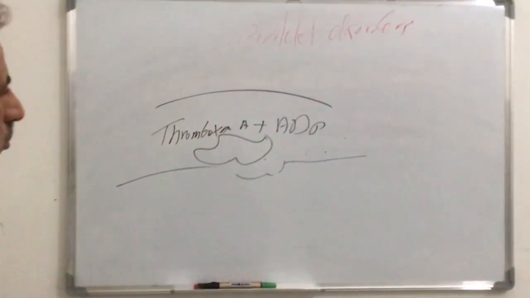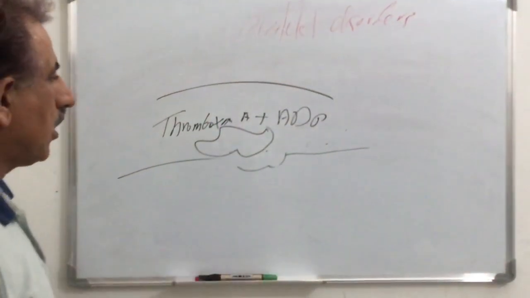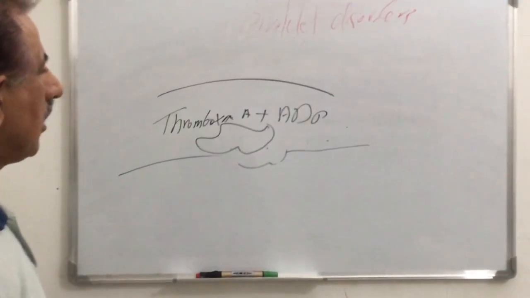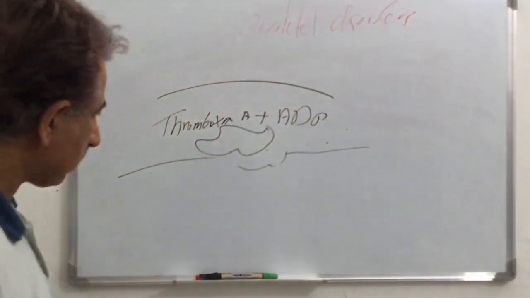So in the injured vessel, thromboxane A2 and adenosine diphosphate become dominant.